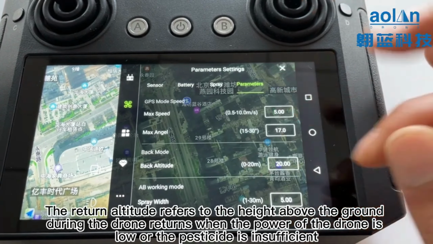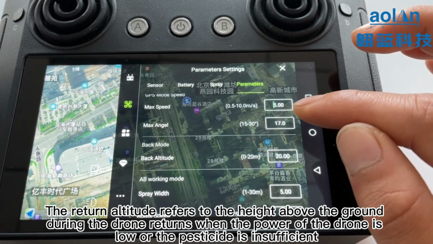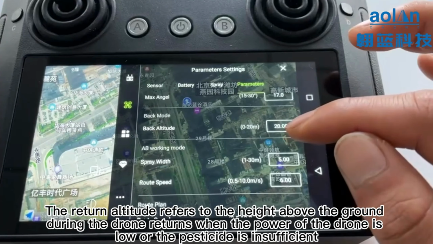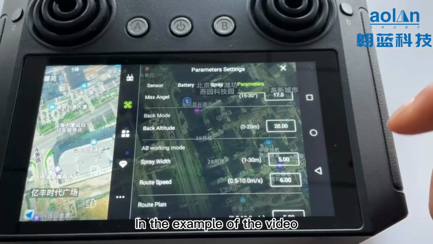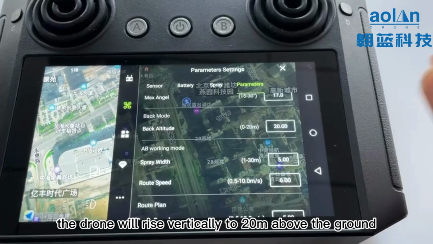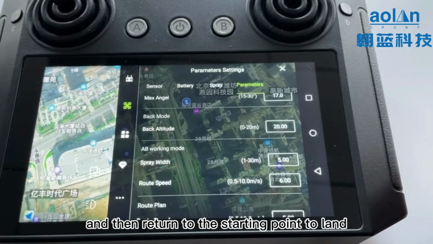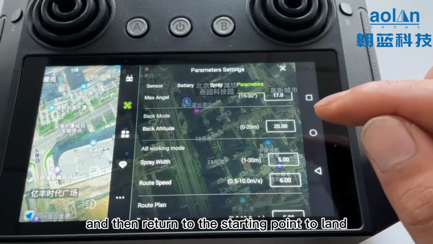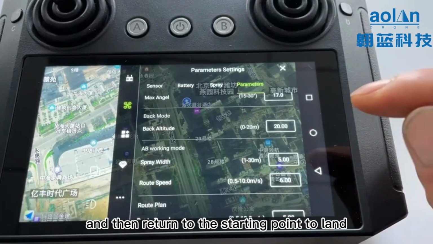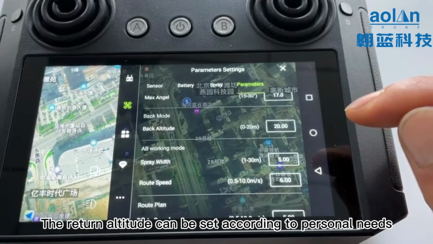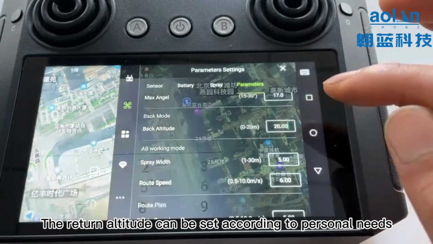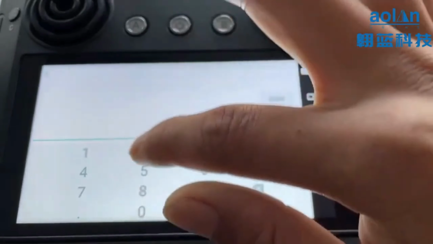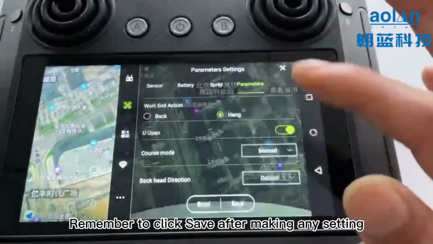The return altitude refers to the height above the ground during the drone's return when the power of the drone is low or the pesticide is insufficient. In the example of the video, the drone will rise vertically to 20 meters above the ground and then return to the starting point to land. The return altitude can be set according to personal needs. Remember to click Save after making any changes.